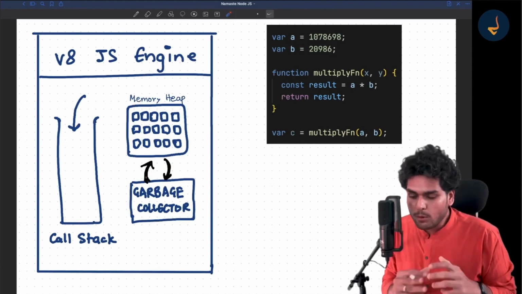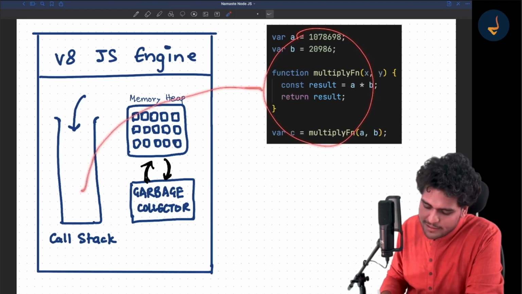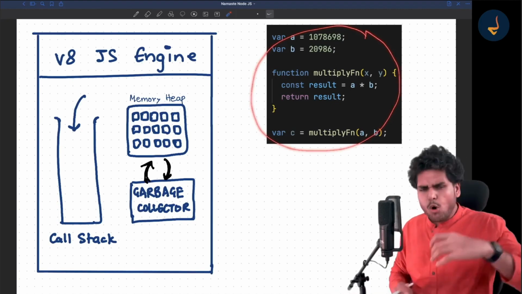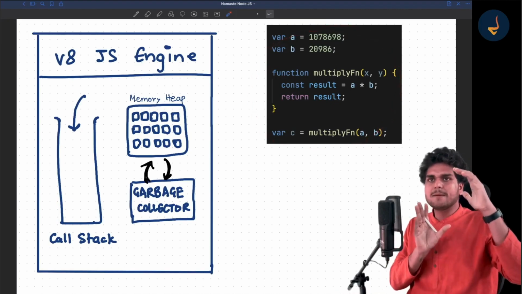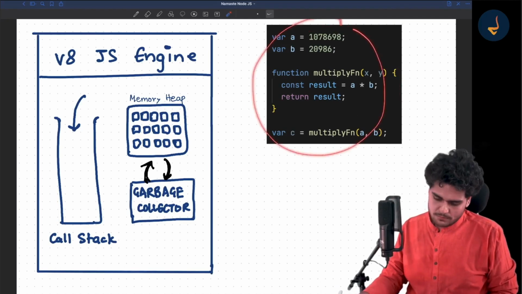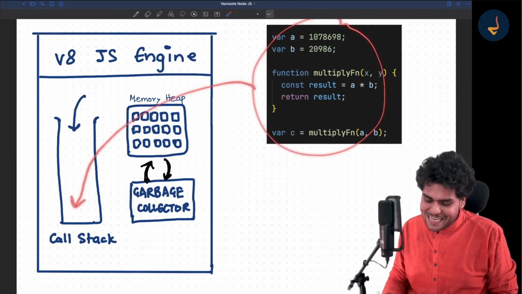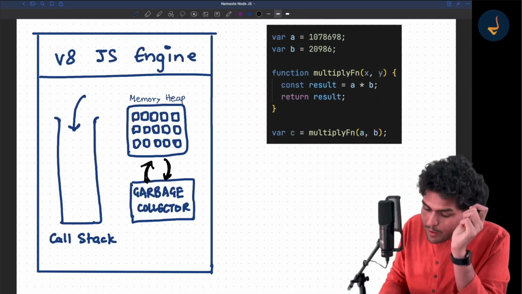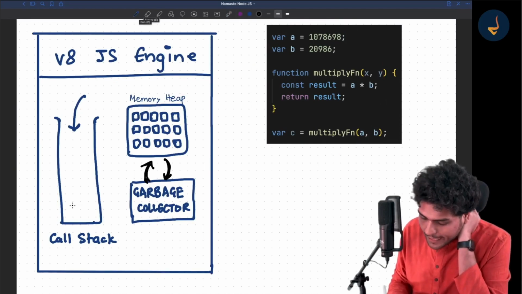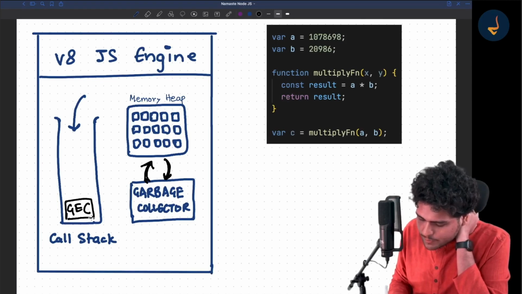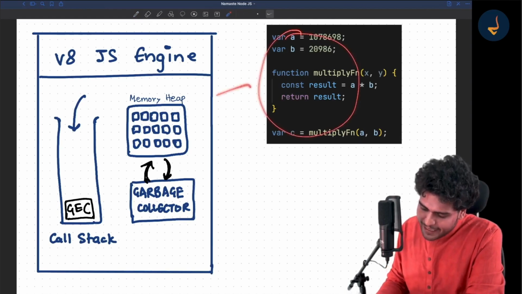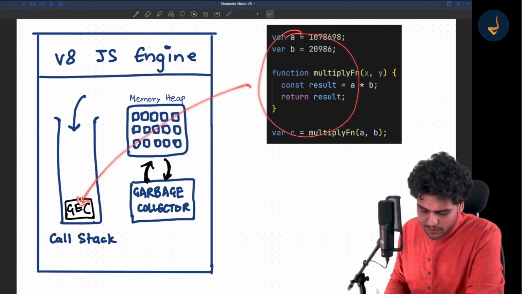Now let me tell you how this code is executed inside this call stack. Suppose you pass in some JavaScript file, suppose you pass in this much code. All this code is run inside this call stack, inside a global execution context. Whenever you run this code, a global execution context is created and pushed inside the call stack. Now all this code is wrapped and is executed inside this execution context.